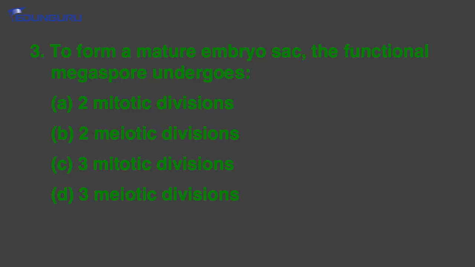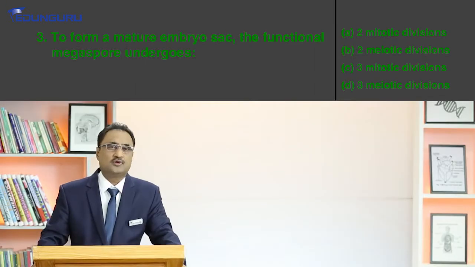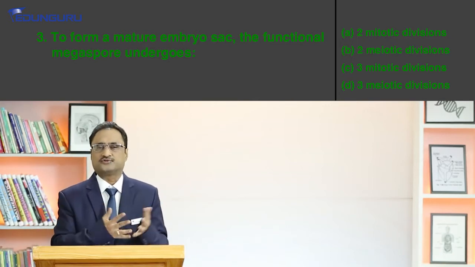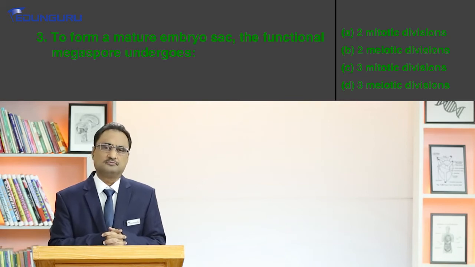Okay. Let's come to question number 3. To form mature embryo sac, the functional megaspore undergoes: option A, 2 mitotic divisions; option B, 2 meiotic divisions; option C, 3 mitotic divisions; option D, 3 meiotic divisions. Once again, this is the most common and popular question frequently asked in competitive examinations.